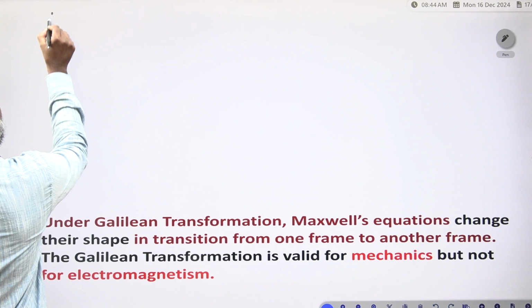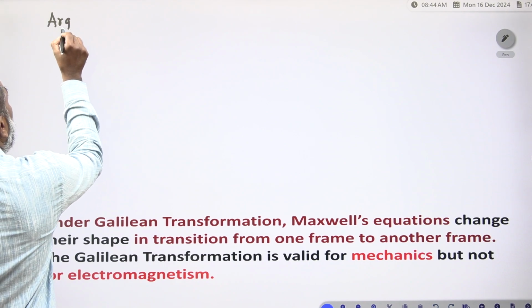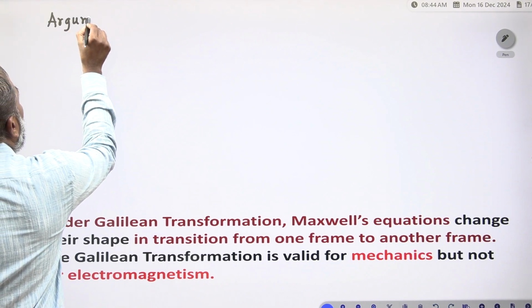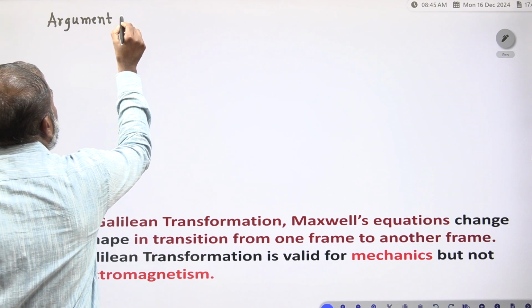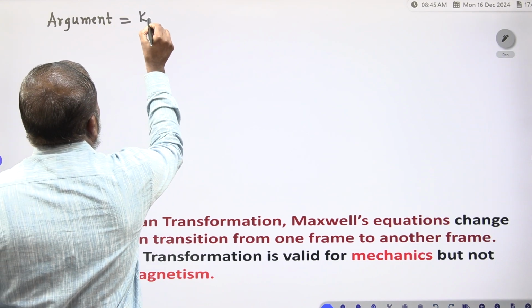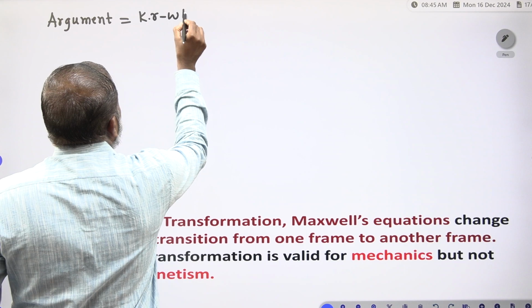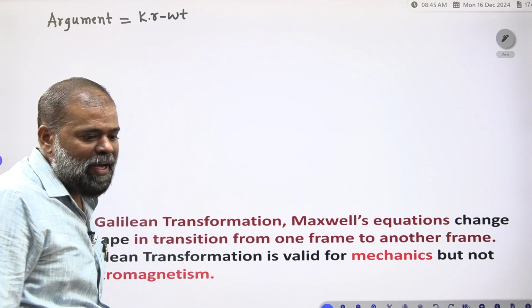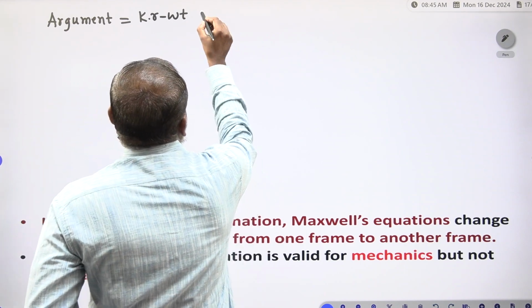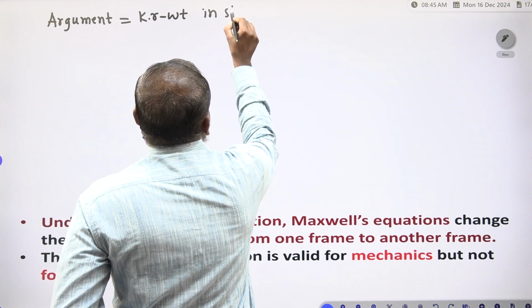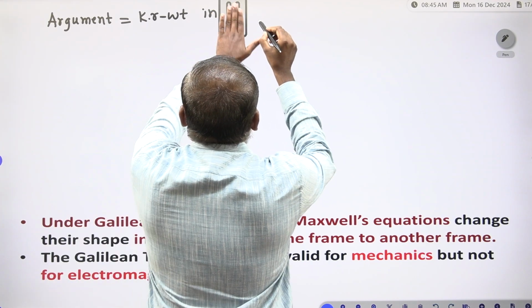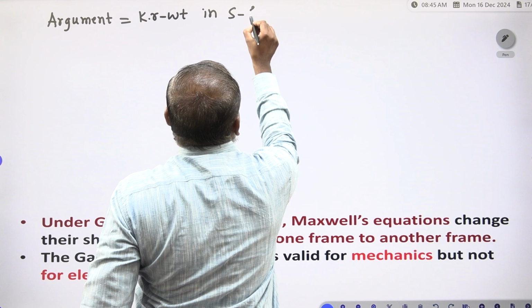Now first observe the argument. That argument is k dot r minus omega t in the S frame. In which frame? The S frame.